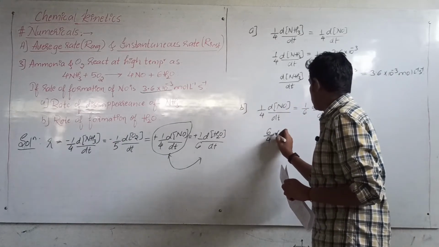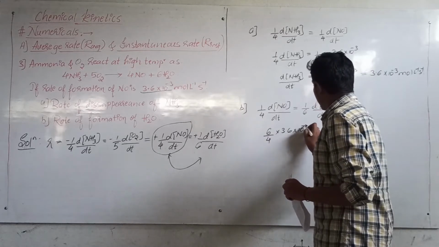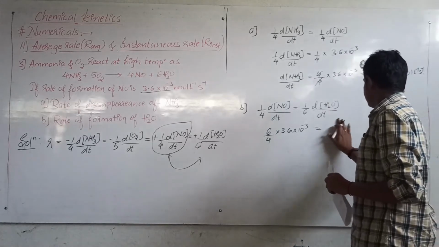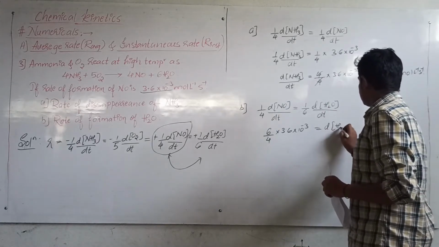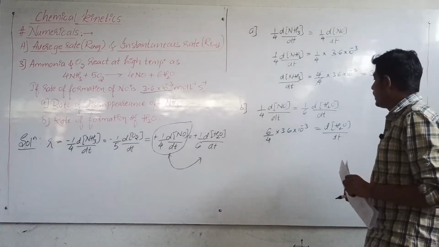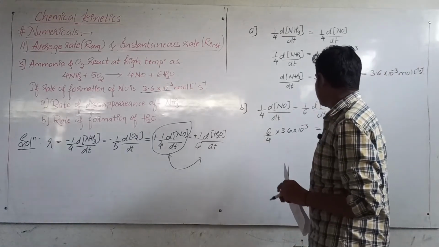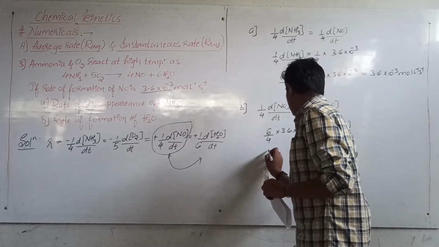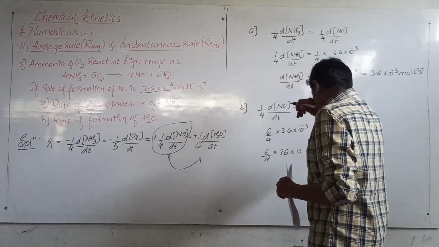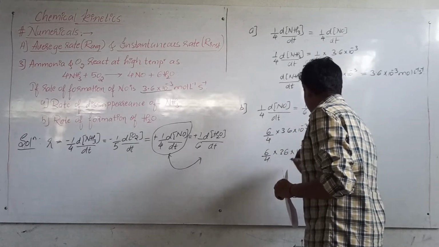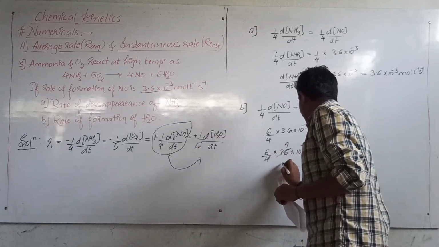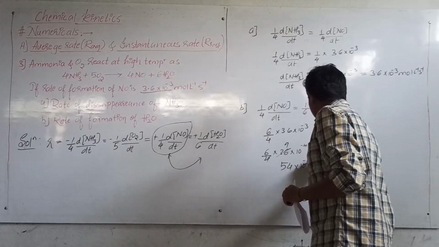This value they have given, how much? 3.6 × 10^-3. This is equal to d[H2O]/dt, isn't it? So now on solving this, I'll further simplify it. It will become 36 × 10^-4, so 4 ones are 4, 4 nines are 36, so it will be 54 × 10^-4.